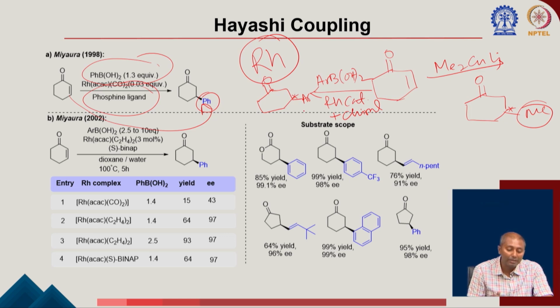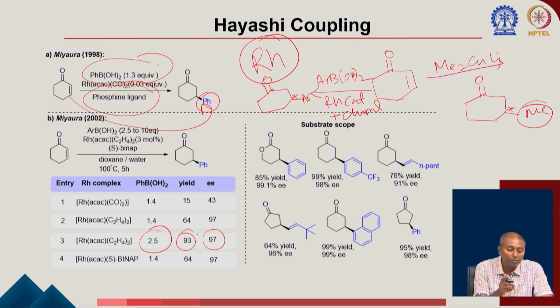So, here you can see by using this rhodium catalyst, and the boronic acid plays an important role, using 2.5 equivalents of boronic acid you are able to get 93% yield and 97% ee. Okay.